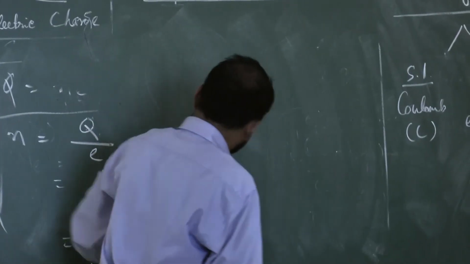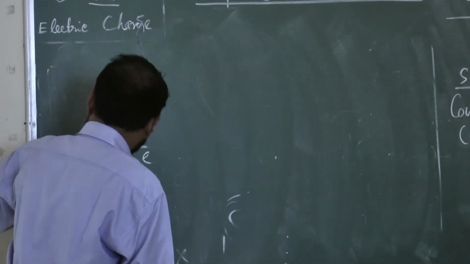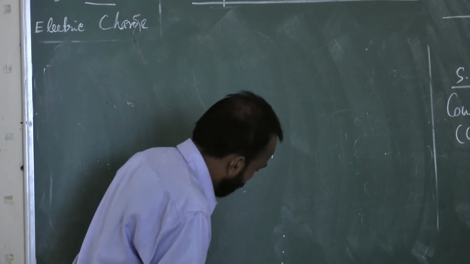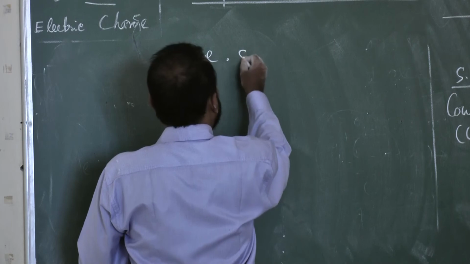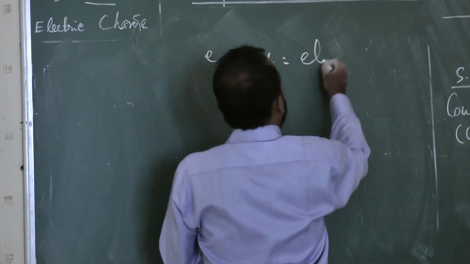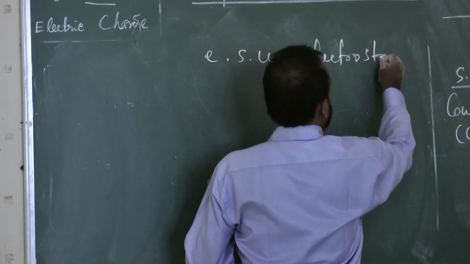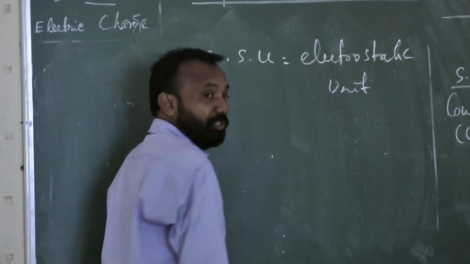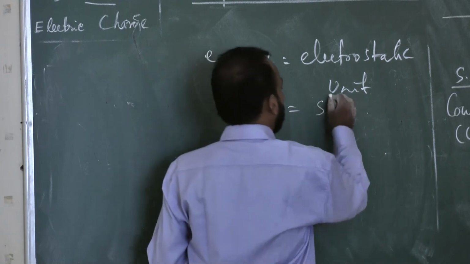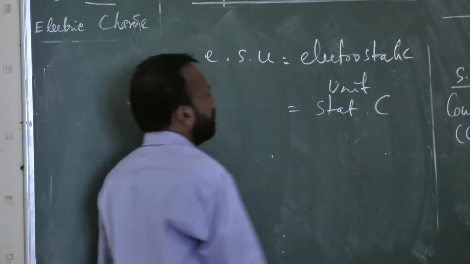ESU, the electrostatic unit, is called the statcoulomb.